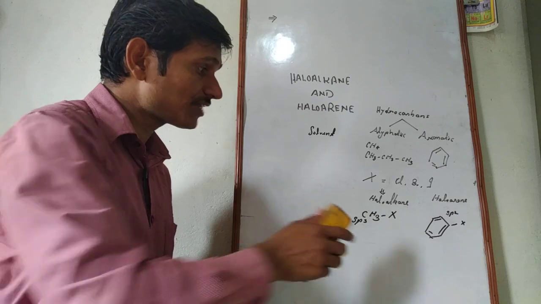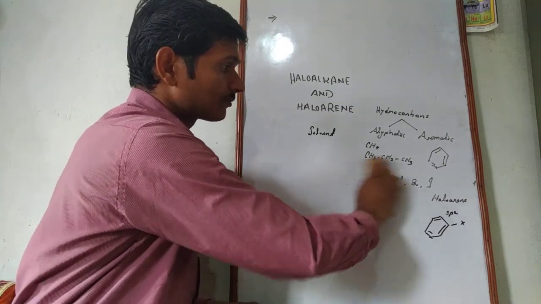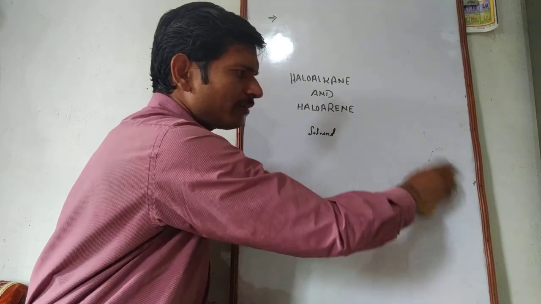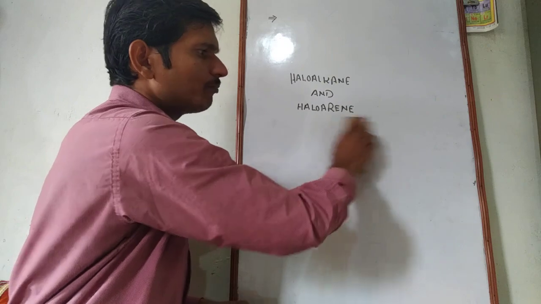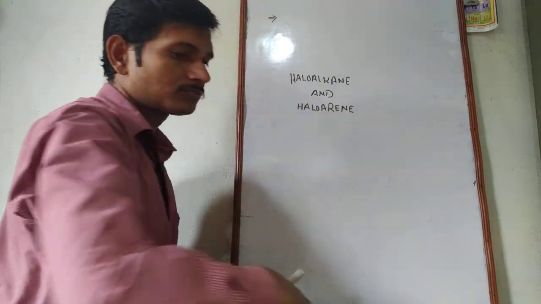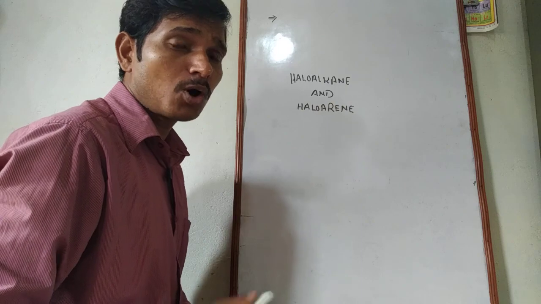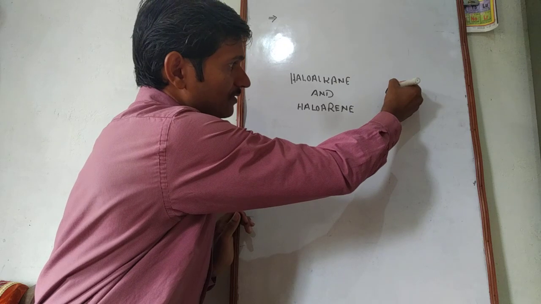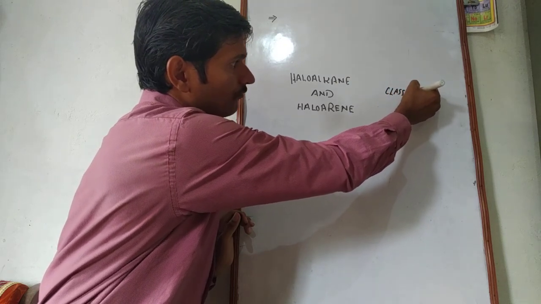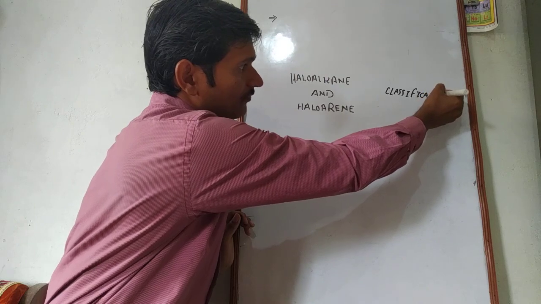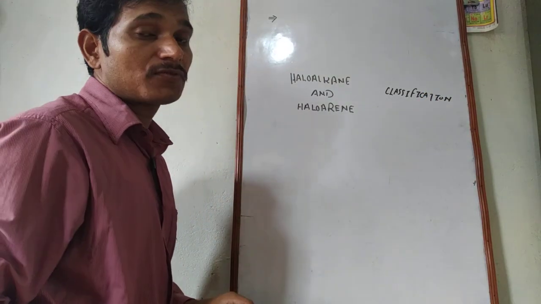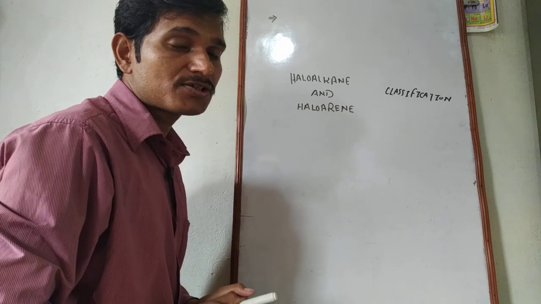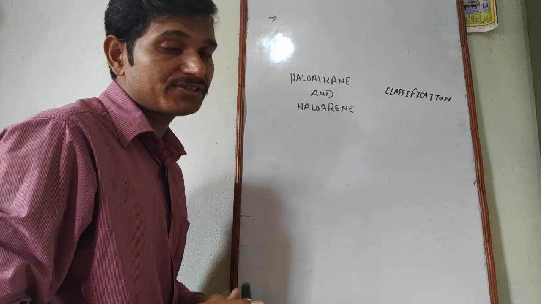Now, we start classifying it. Classification may be on many bases, one of which is on the number of halogen atoms present in it. Now we are discussing classification. And the first classification of these groups is on the basis of the halogen atoms present in it.